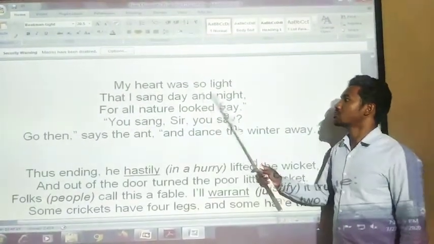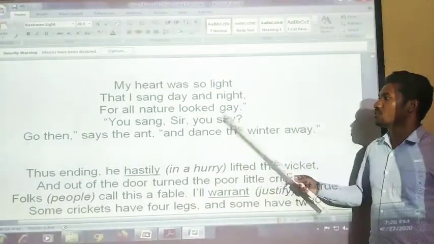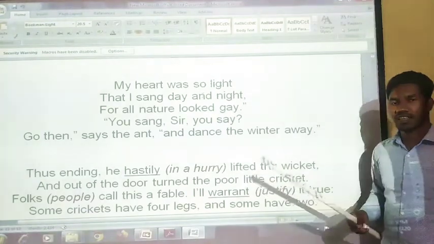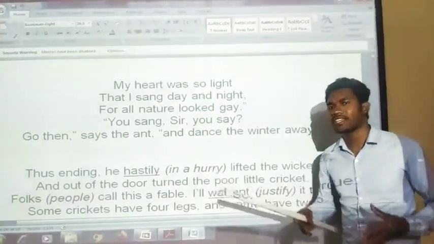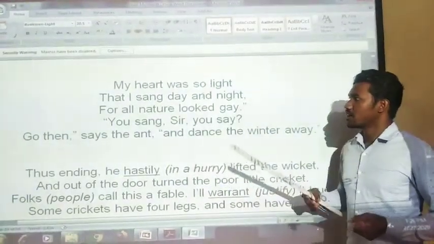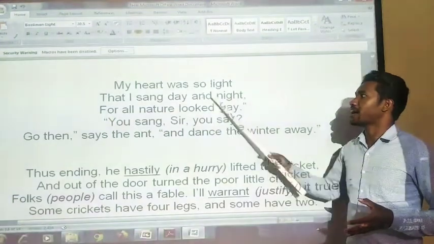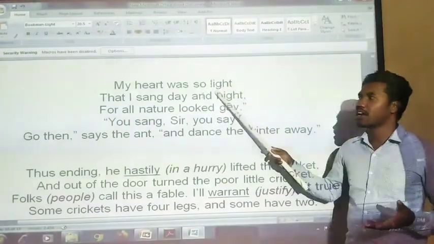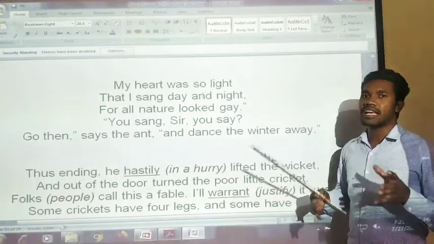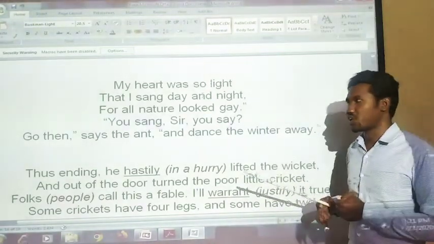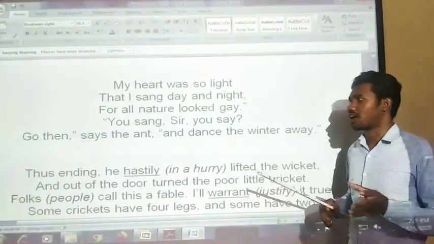Then my heart was so light that I sang day and night, for all nature looked gay. Okay. Then what the cricket says: my heart was so light, my heart was so careless that I did not do anything, and that I sang day and night. My heart was light, careless, and very happy. I only spent my time singing. Day and night, what I did, I sang and sang.